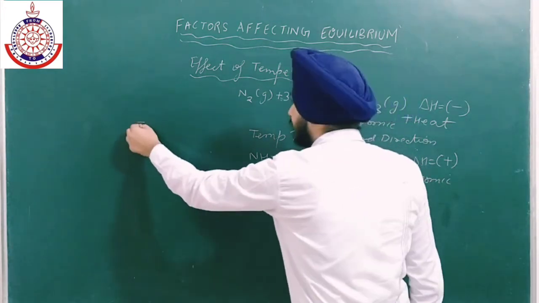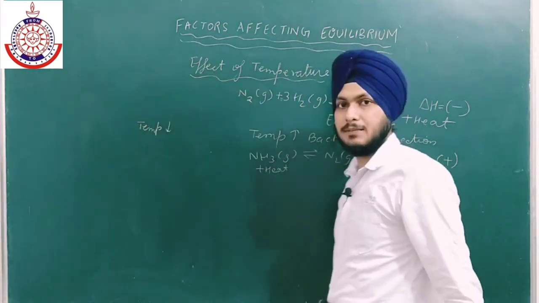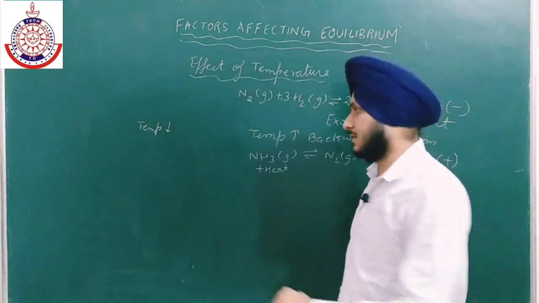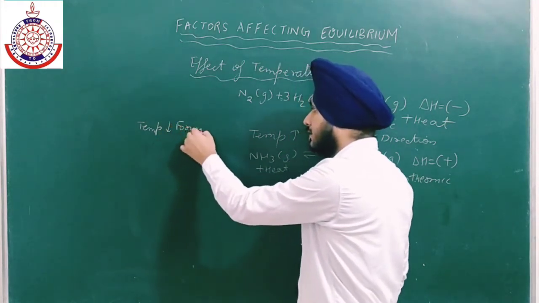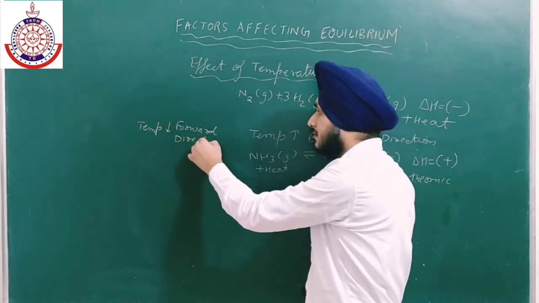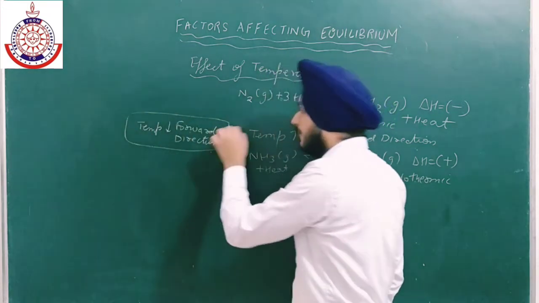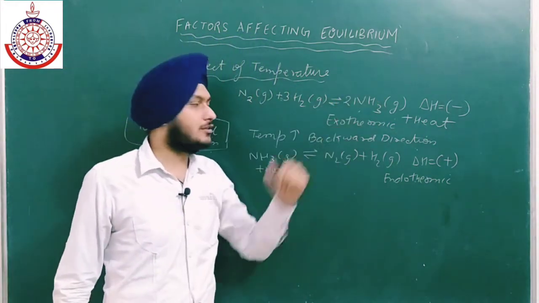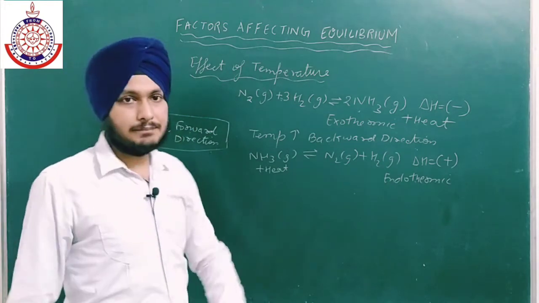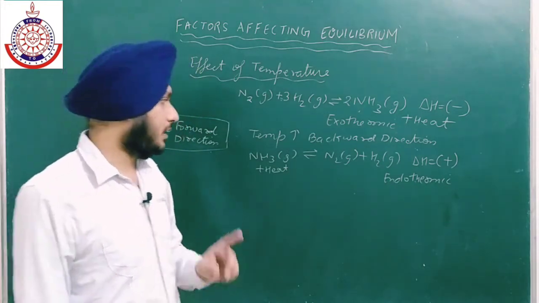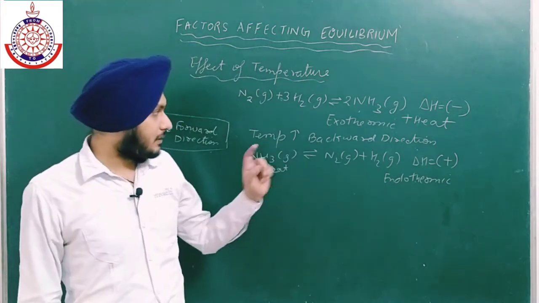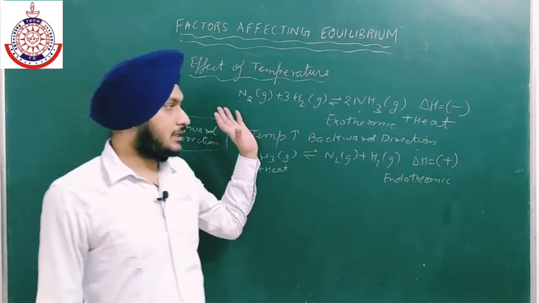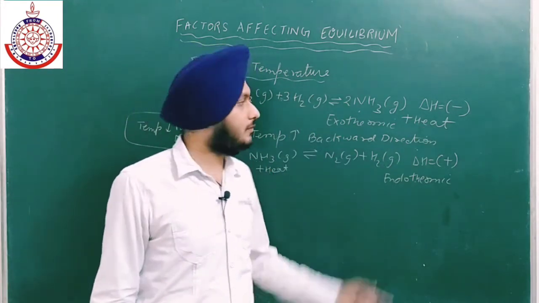Similarly, if I decrease the temperature, according to Le-Chatelier principle, the equilibrium will shift in that direction where the temperature is increasing. The temperature is increasing in the forward direction, so it will favor the forward direction. So the conclusion is that if we want to favor the formation of product in case of exothermic reaction, we have to take low temperature. Write this in your notebook as well: in case of exothermic reaction we have to take low temperature, because this will favor the forward direction only. This will favor the formation of product.